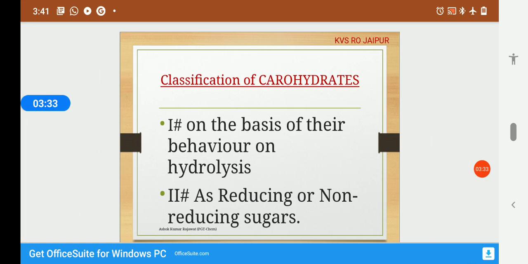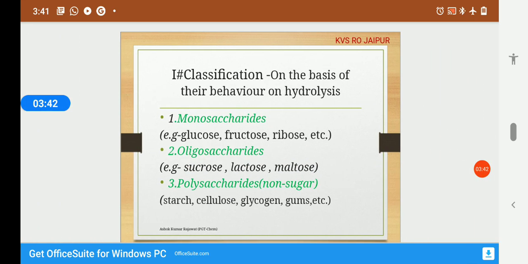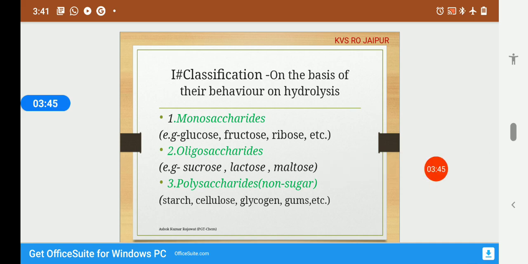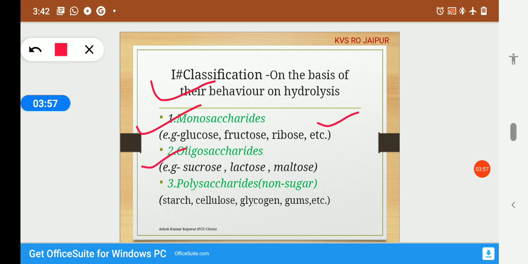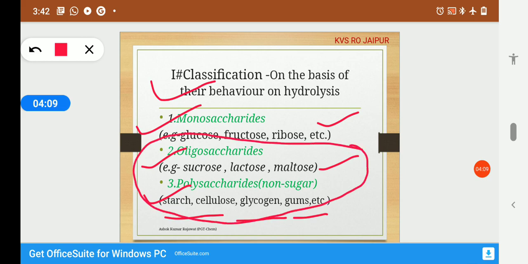Now, classification of carbohydrates. First, on the basis of their behavior on hydrolysis. Second is as reducing or non-reducing sugars. On the basis of their behavior on hydrolysis, the carbohydrates can be classified as monosaccharides, the examples are glucose, fructose and ribose; oligosaccharides, the examples are sucrose, lactose and maltose; polysaccharides, the examples are starch, cellulose, glycogen and gum. But this year, this portion of carbohydrate has been eliminated from the syllabus. So we will discuss monosaccharides only in this session.